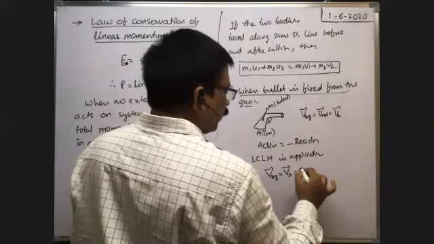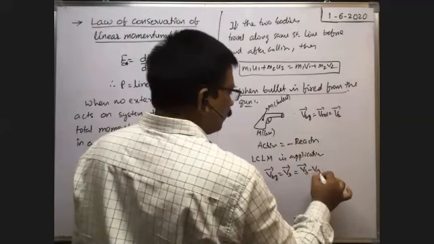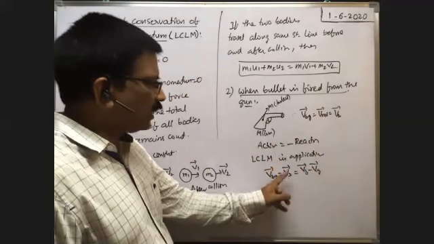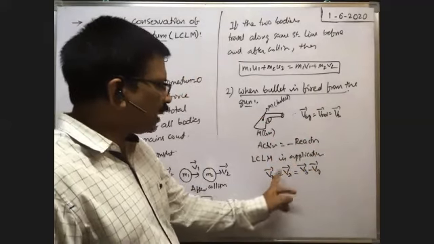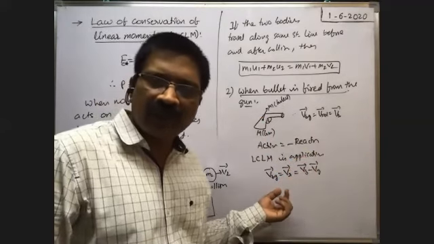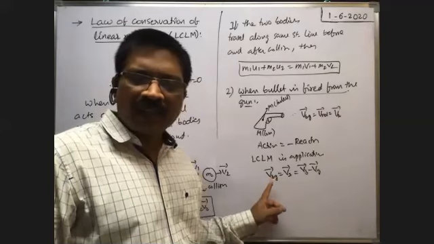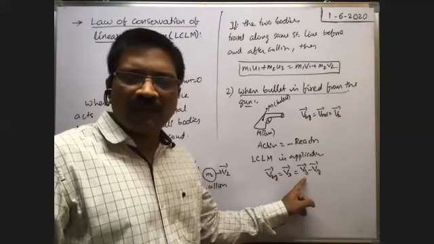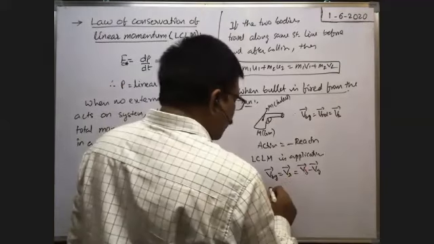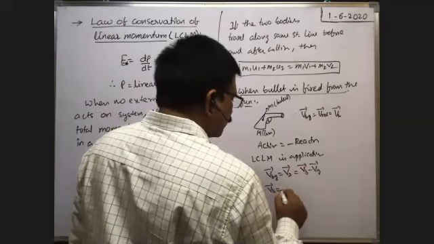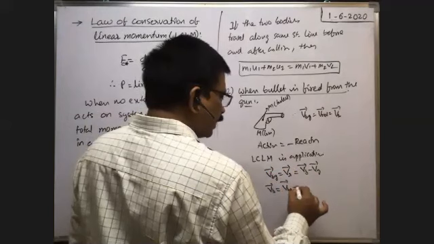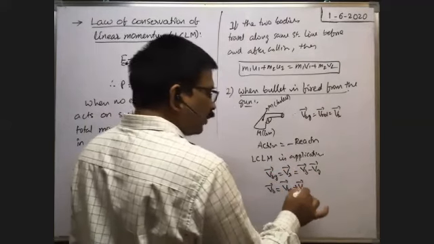That is equal to the velocity of the bullet minus the velocity of the gun. The velocity of the bullet with respect to the gun is given, that is VR, equal to the velocity of the bullet minus the velocity of the gun, according to the definition of relative velocity. Can we write like this or not? Now, from this, what is the velocity of the bullet? Velocity of the bullet VB bar is equal to the velocity of the bullet with respect to the gun plus the velocity of the gun. We have to find VG.